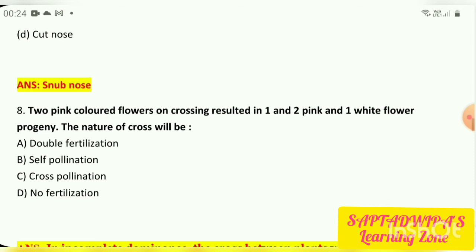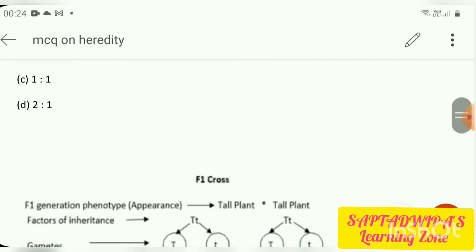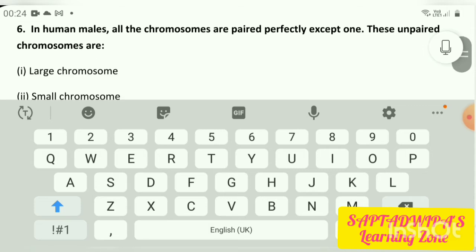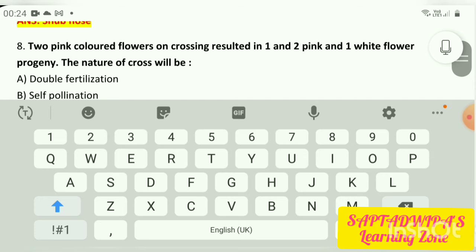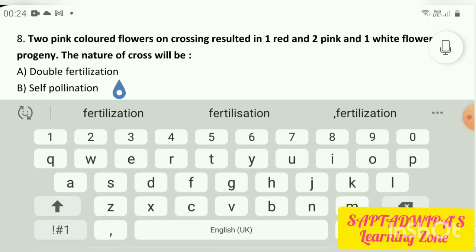Coming to number 8. So 2 pink colored flowers on crossing resulted in 1 red. It will be 1 red. I missed out. Just a minute. I will make the correction. Just a minute. Question number 8 will be 1 red. Okay. Yeah. So done. Okay.